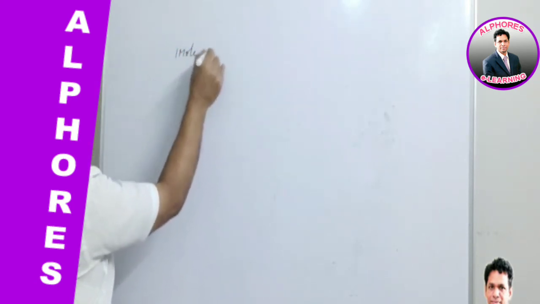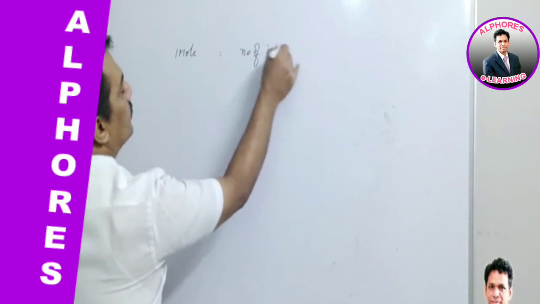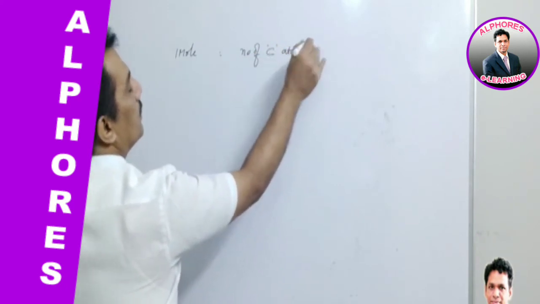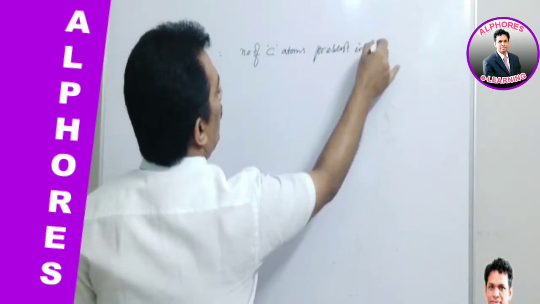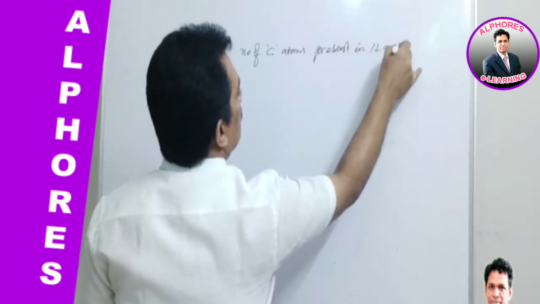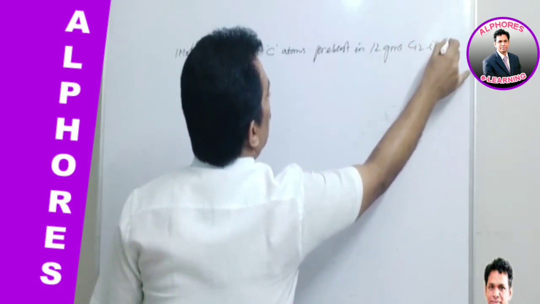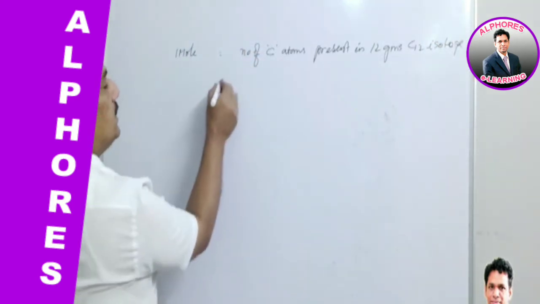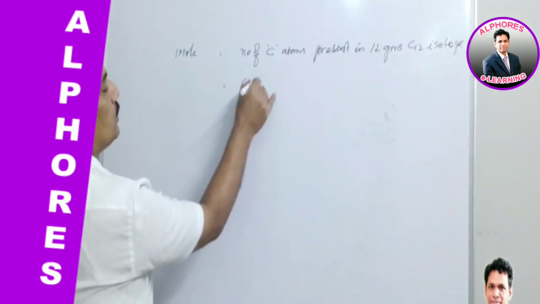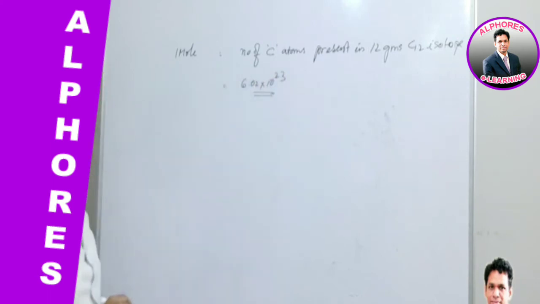So 1 mole is nothing but the number of carbon atoms present in 12 grams of carbon 12 isotope. This is mole actually, and this is equal to 6.02 into 10 to the power of 23,